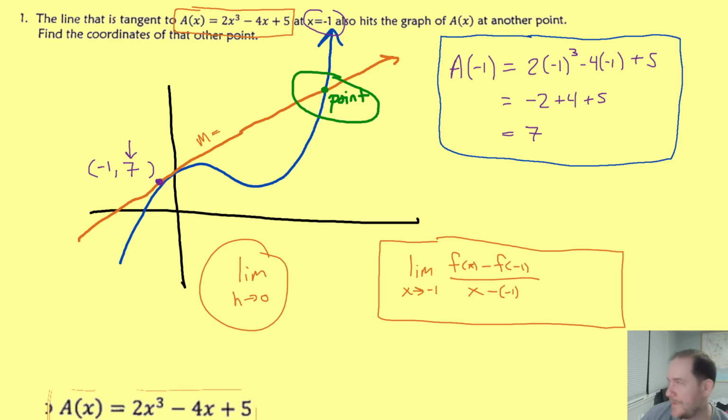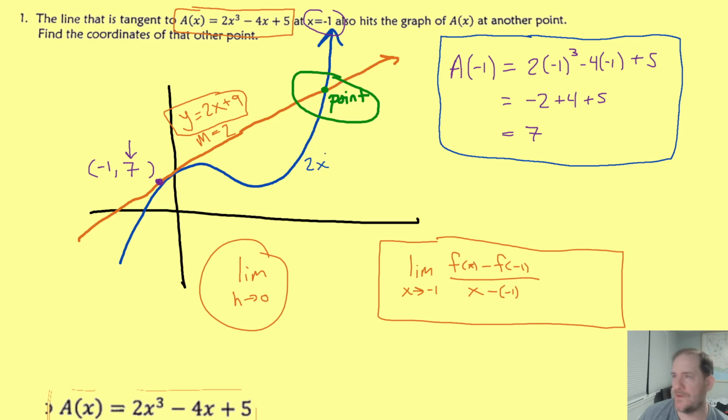But also don't forget the fact that we just found that our slope was 2 and that the equation of this line was y equals 2x plus 9. We're still not done, because what we're actually trying to do is find the other point of intersection of the line whose equation we just found and the curve whose equation we were given.